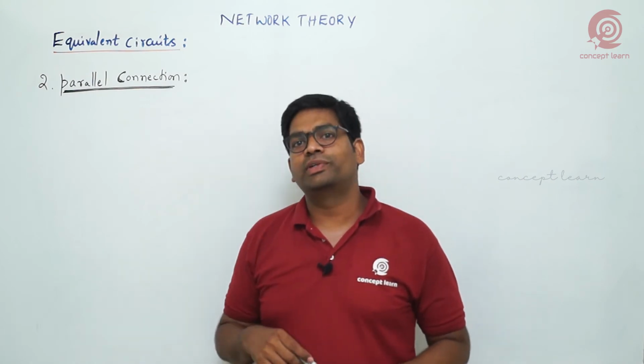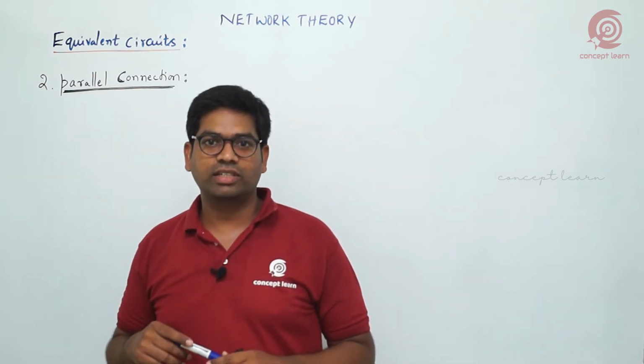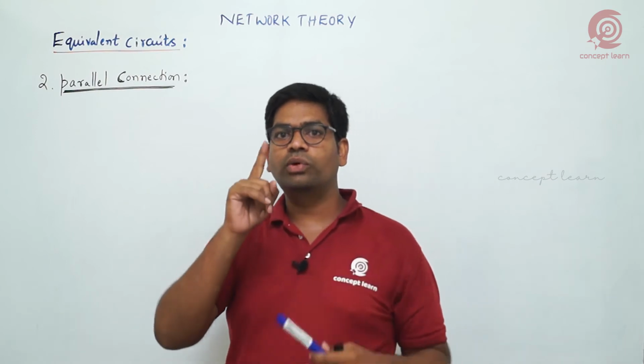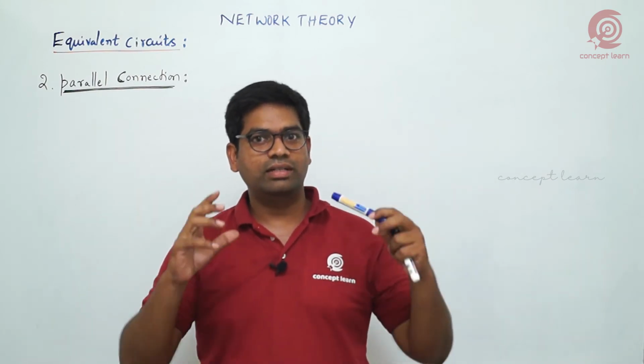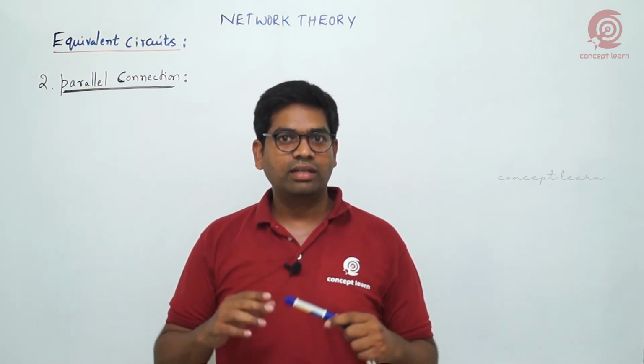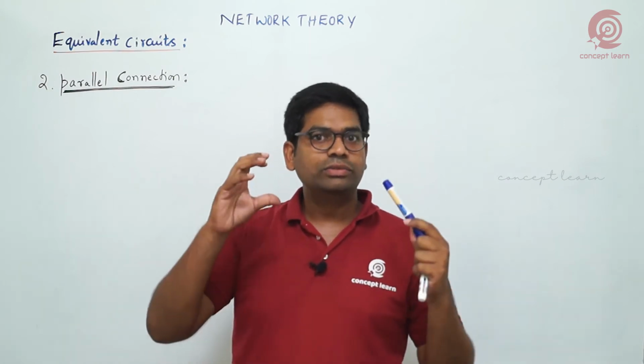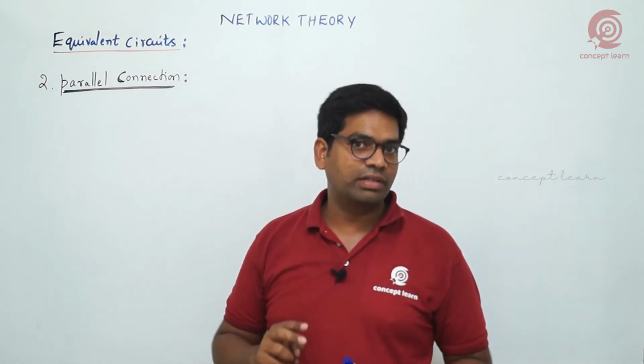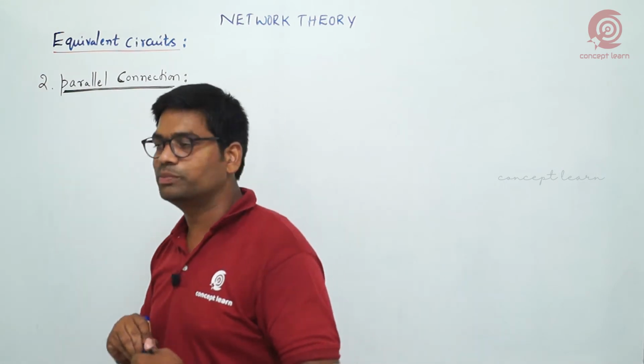Now another possibility of connection, that is parallel connection. Series connection means only one common node is there, but in the parallel connection, for two elements we'll have two common nodes. Observe how it is possible.